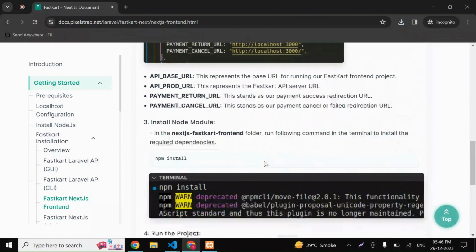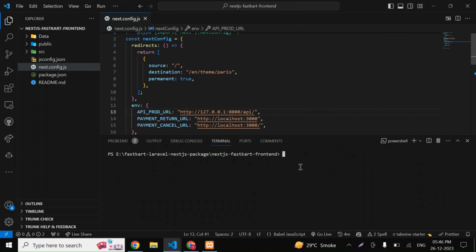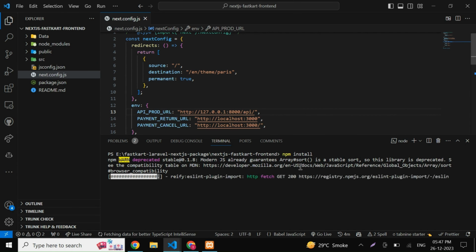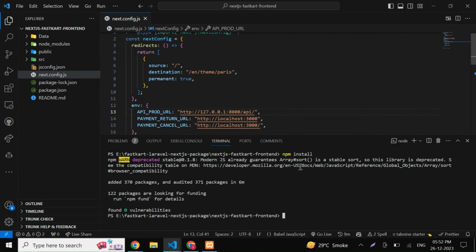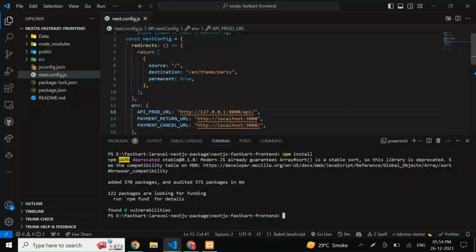So in the Next.js Fastkart frontend folder, run the following command in the terminal to install the required dependencies, and that code is npm install. So once the necessary dependencies are successfully installed, initiate your project by running the below command, that is npm run dev, in your terminal.